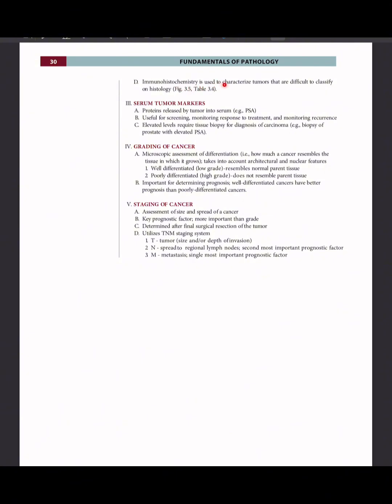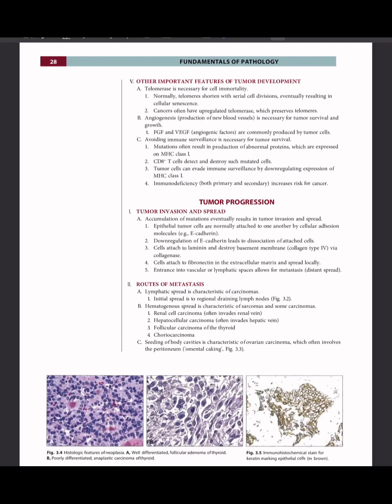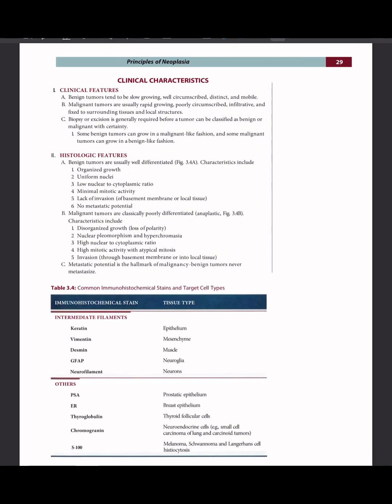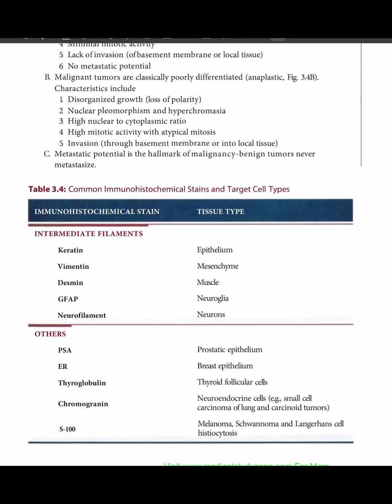Immunohistochemistry is used to characterize tumors that are difficult to classify on histology. This is shown in figure 3.5. Immunohistochemical stain for keratin marking epithelial cells in brown. And they also have a table here with common immunohistochemical stains and target cell types.